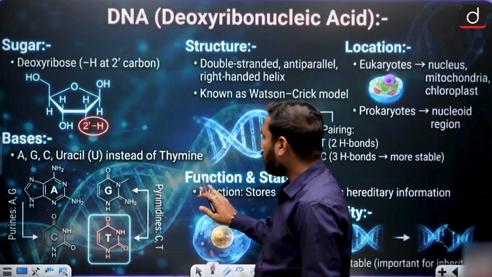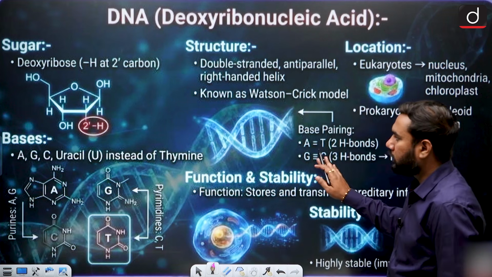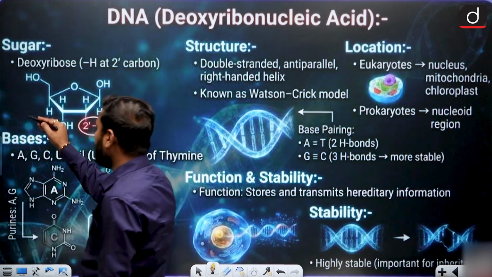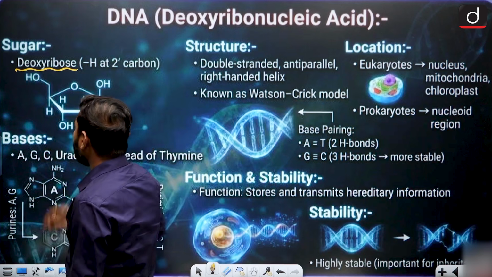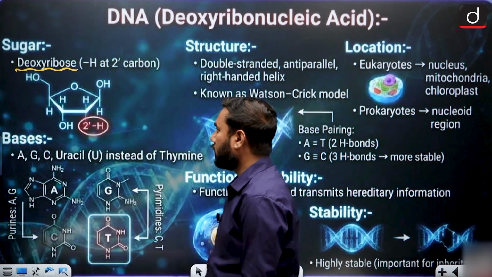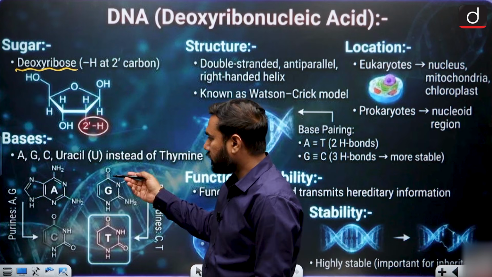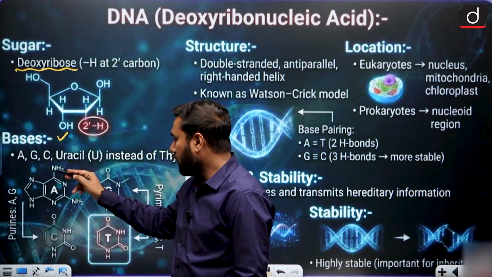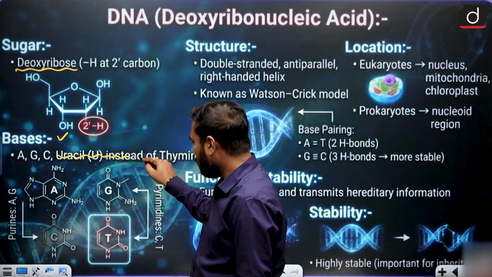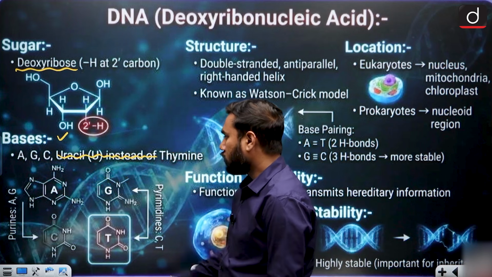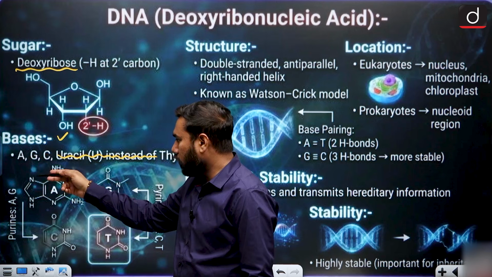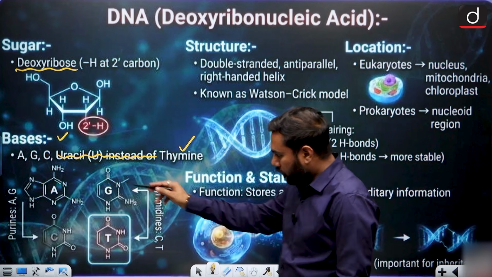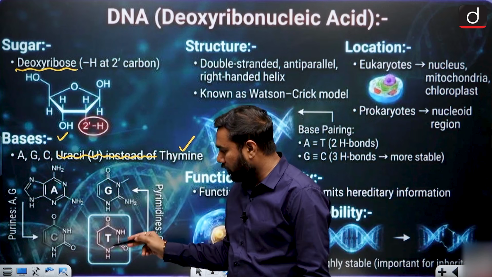So when we talk about it in a very basic manner, you can see there is the use of deoxyribose sugar. So we are using deoxyribose sugar for making the DNA, and also some bases are used. So there is adenine, guanine, cytosine, and actually this statement is a little bit wrong here. We are using adenine, guanine, cytosine and thymine for DNA. So these are the 4 types of nucleotides that we have.